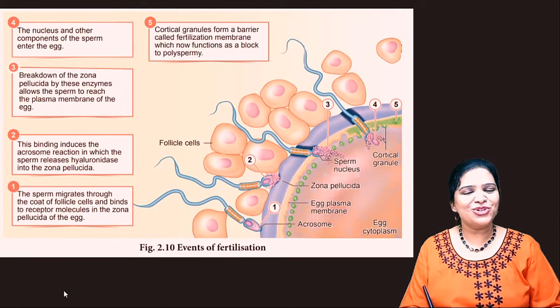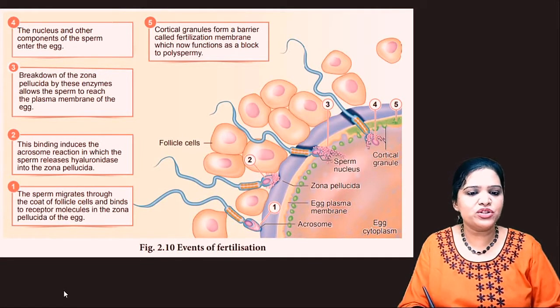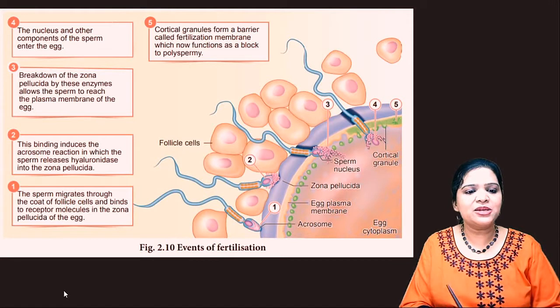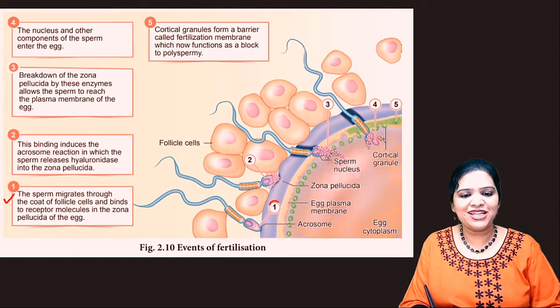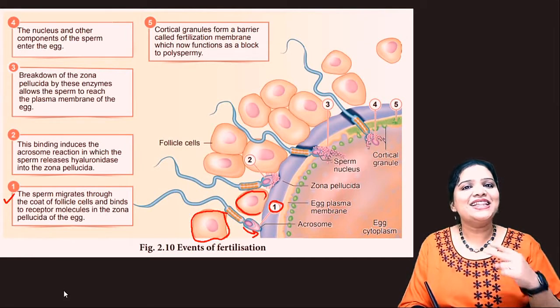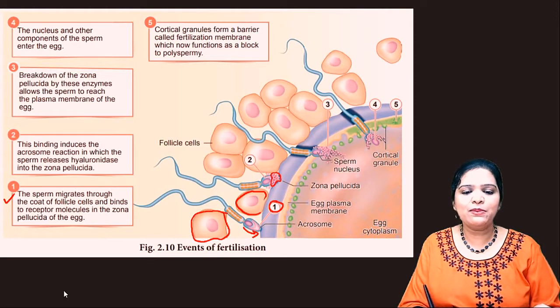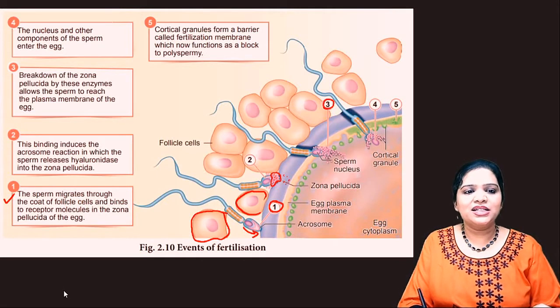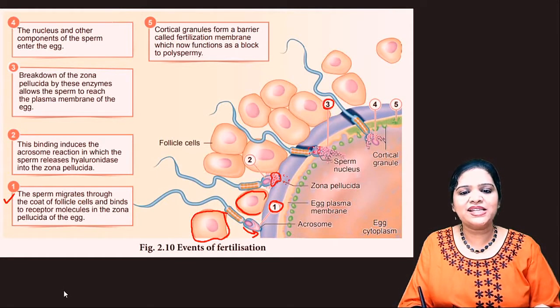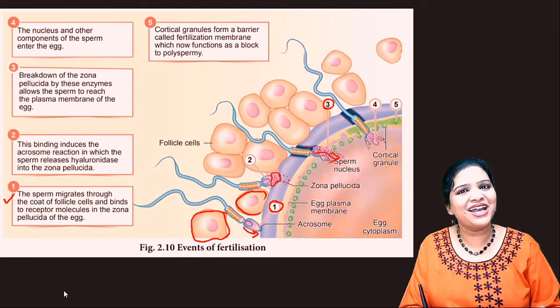Look at this picture carefully. All the steps are given beautifully. What is the first step? The sperm migrates through the coat of the follicle, that means the sperm breaks the granulosa cells and enters. The second step is breaking the zona pellucida layer. You could see here the purple color, they are producing the enzyme which breaks the blue color zona pellucida layer, right? And the third step is they produce further enzymes which help for the entry of the sperm head inside.